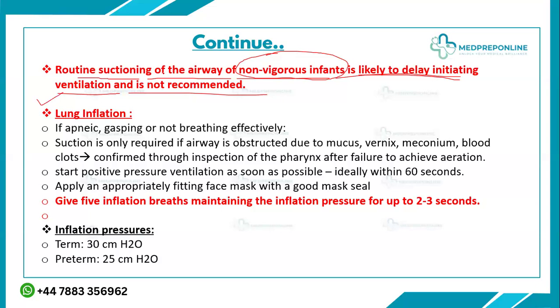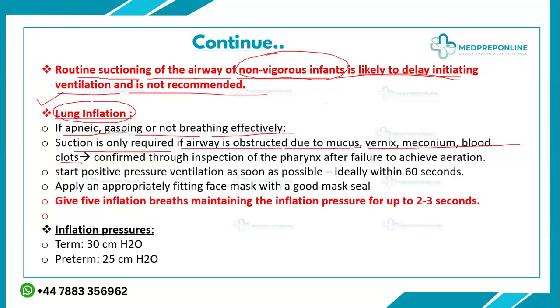So what you will do: you have done the initial steps, you have done the airway maneuvers like the chin lift, jaw thrust, and neutral position, but still the baby is gasping or not breathing. Then you will go for lung inflation by giving the inflation breaths. If the baby is apneic, gasping, or not breathing effectively, suction is only required if the airway is obstructed due to mucus, vernix, meconium, or a blood clot.